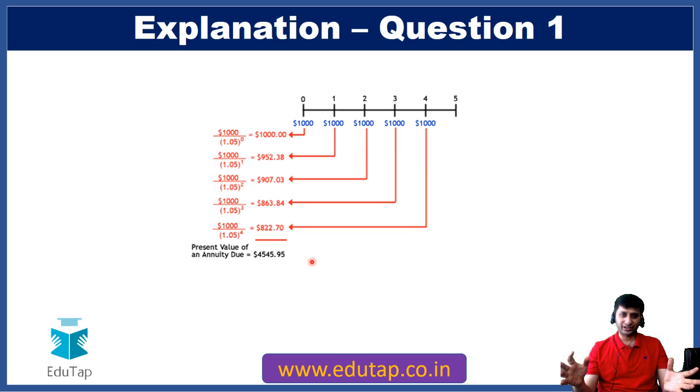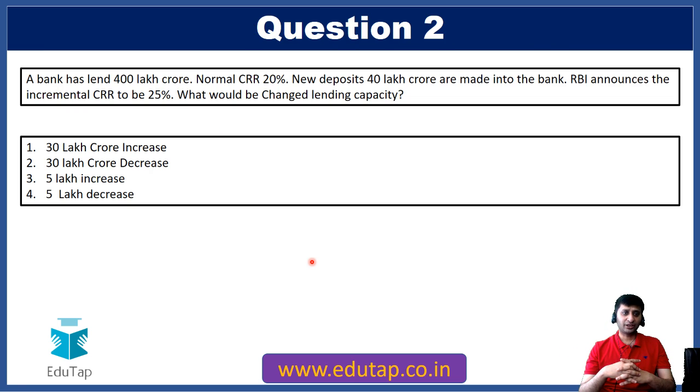So that does not matter from exam point of view. You can just remember both the concepts, but important is to know what is annuity or what is net present value. Now let's come to question number 2. This is a very interesting question, and I think this question was asked in 17 or 18 exam. And this question is really good. This is a question which will test your knowledge.